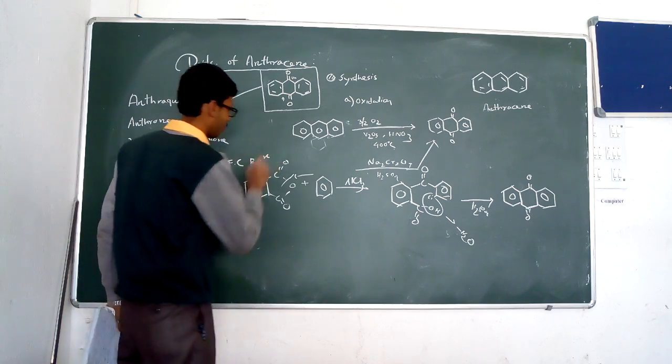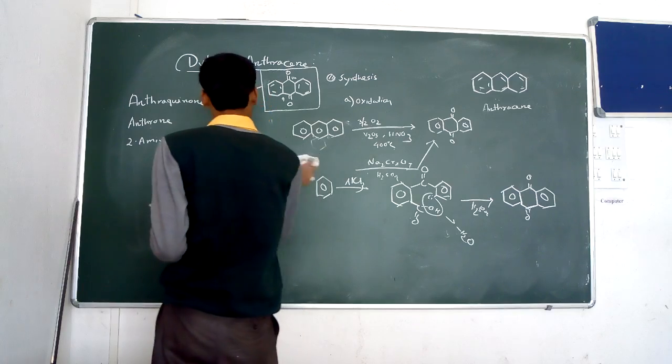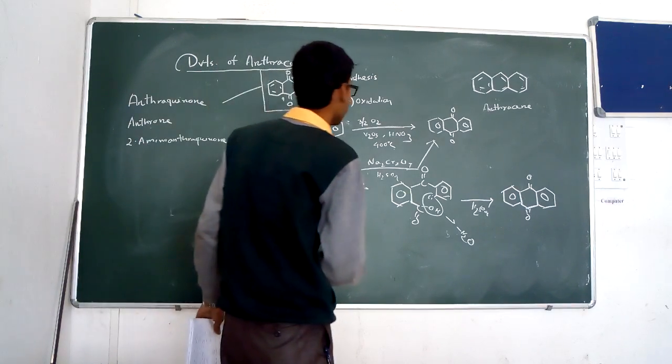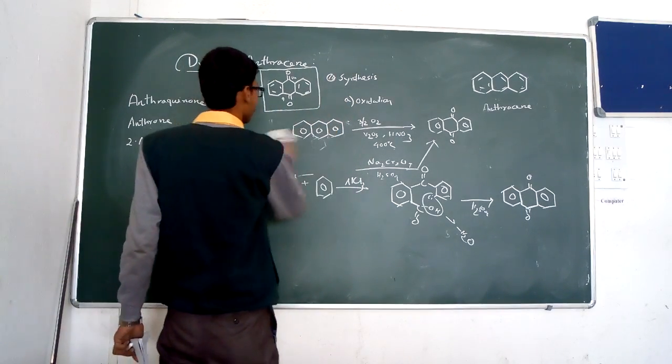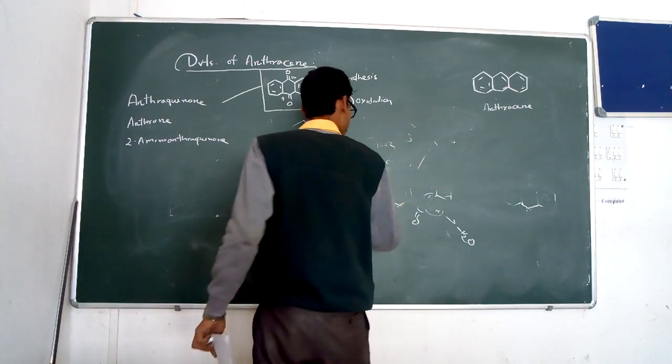So now going to the various chemical reactions that come under the properties of anthraquinone.